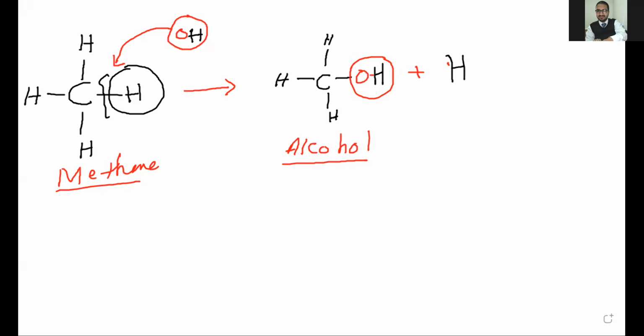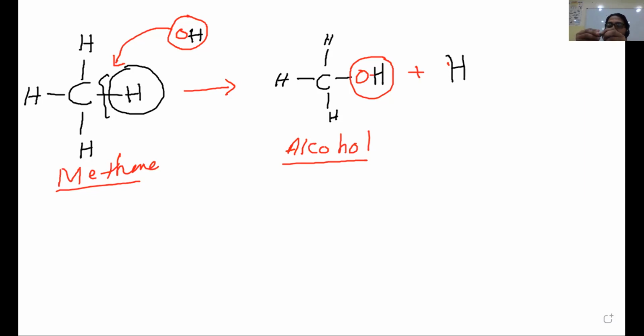I'm going to show you this simple structure. You can see here, this is methane: carbon attached with 4 hydrogen atoms. Now I replace this hydrogen, and I attach this oxygen here, and this oxygen again makes a bond with another hydrogen.